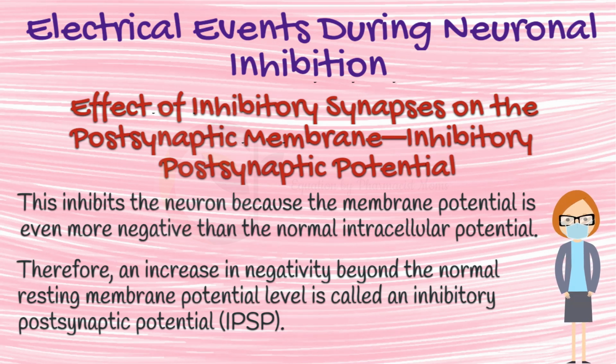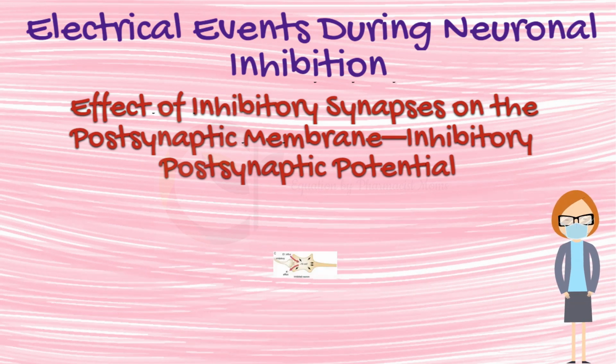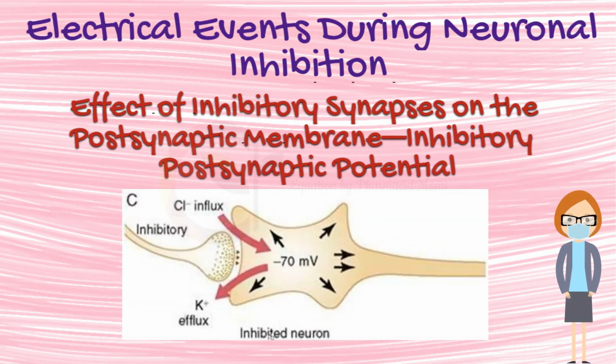Therefore, an increase in negativity beyond the normal resting membrane potential level is called an inhibitory postsynaptic potential, or IPSP. Figure C shows a neuron in an inhibited state with a more negative intraneuronal membrane potential, that is, -70 mV, caused by potassium ion efflux, chloride ion influx, or both.